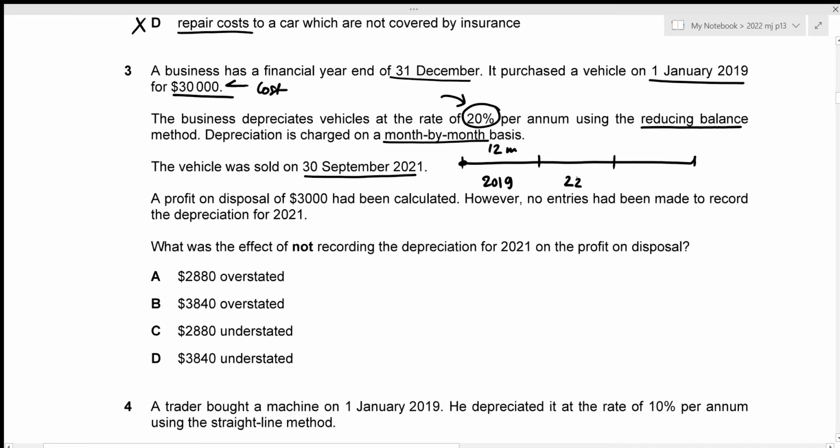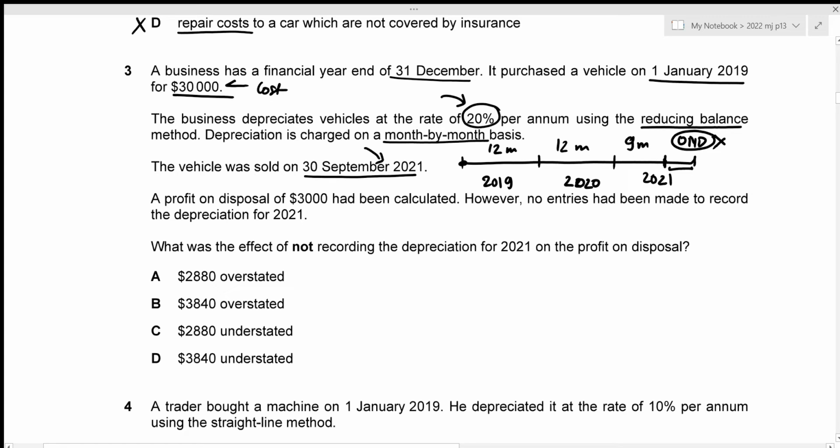Then we have 2020. But we are told that the vehicle was sold on 30 September 2021, which means that for the entirety of 2020, we used the vehicle as well. So we should be charging the depreciation for 12 months as well. And for the year 2021, the vehicle was sold on 30 September. So we have been using the vehicle for the entire month of September as well. So the remaining months will be October, November, and December. For those 3 months, we will not be using the vehicle, but for the remaining 9 months, we had been using the vehicle, right? So we should be charging the depreciation for 9 months for the year 2021.